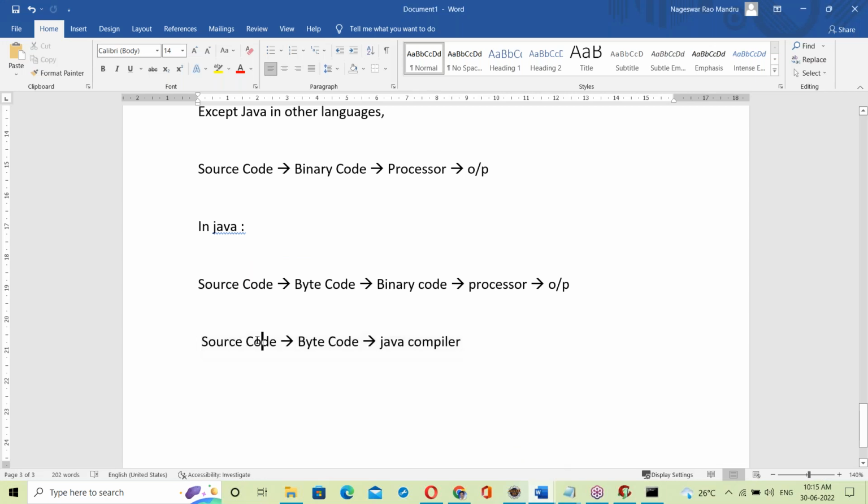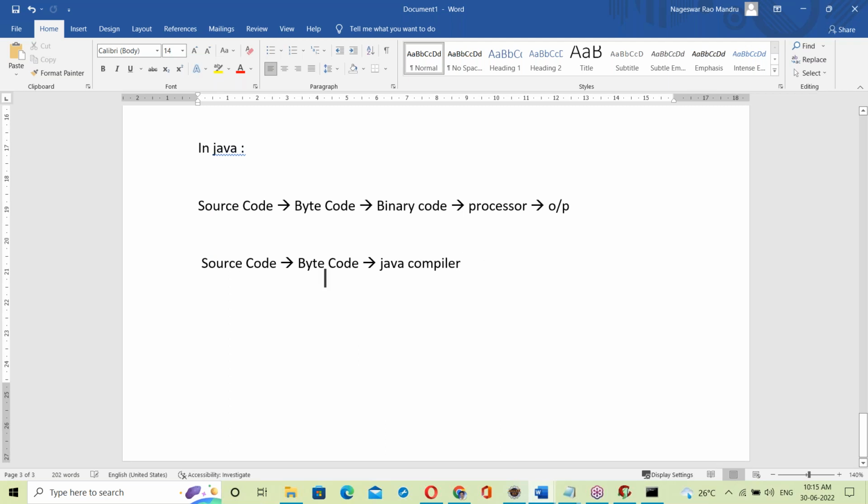Now what happens here? The Java compiler checks the whole code from top to bottom. If no errors, it generates one .class file. Source code to bytecode by the Java compiler. Now here, the source code is the test.java file. The test.java file is given to the javac compiler. If no errors, then it generates bytecode, the test.class file. The test.class file is generated, right?